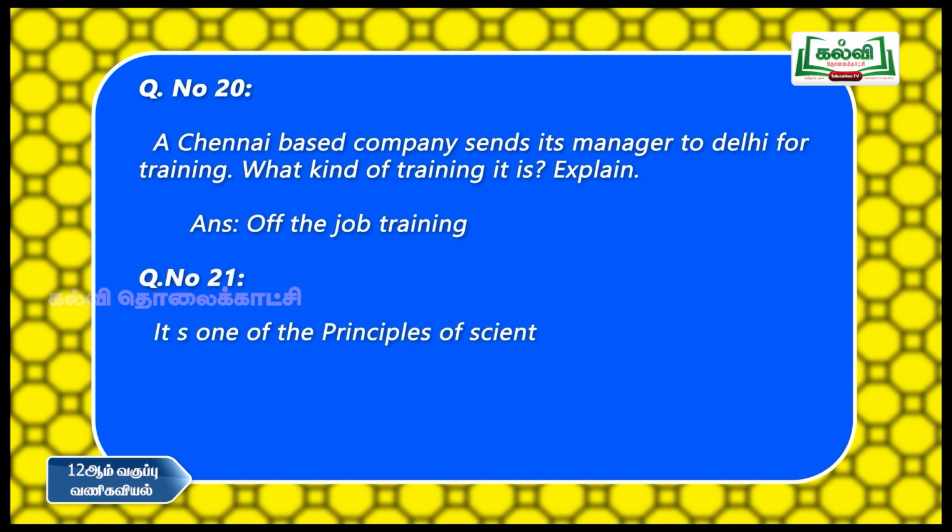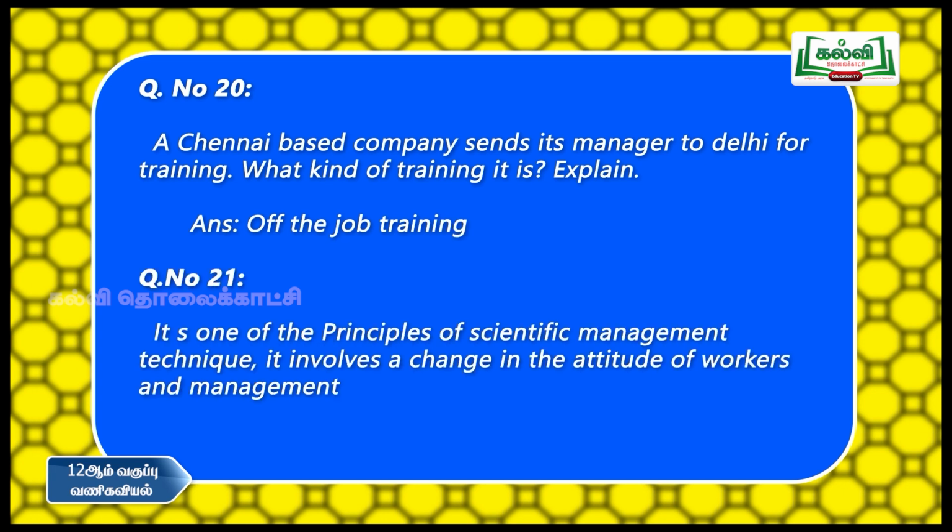Next one. It is one of the principles of scientific management technique. It involves a change in the attitude of workers and management towards each other. What is this? We have different principles of scientific management which were introduced by F.W. Taylor, that is harmony, not discord, the maximum efficiency of the person should be utilized, and mental revolution.